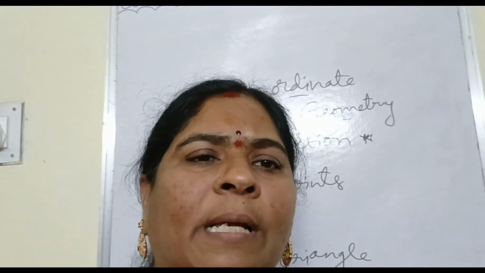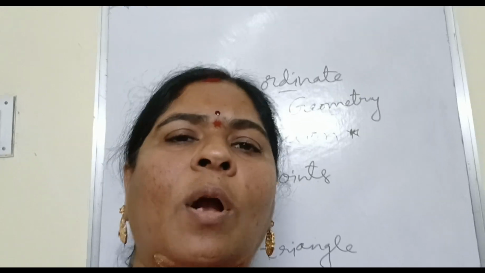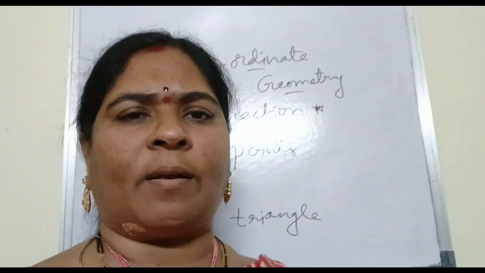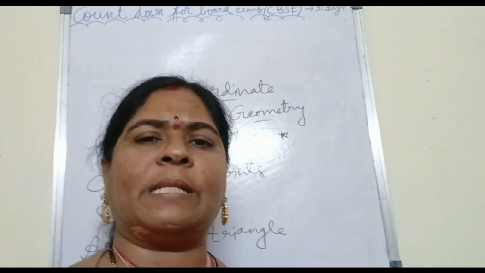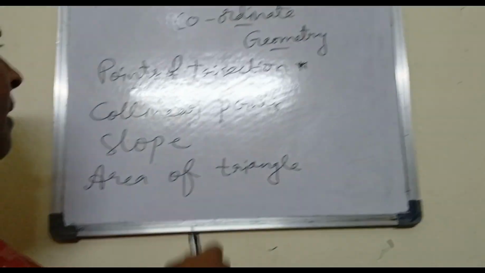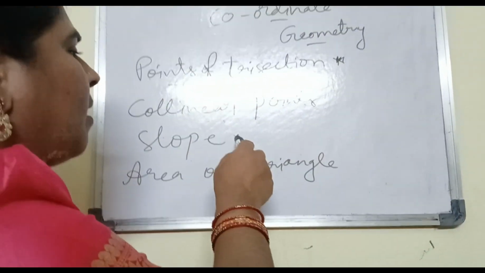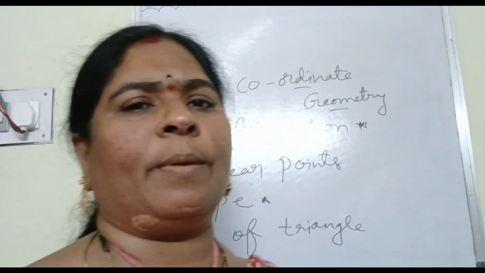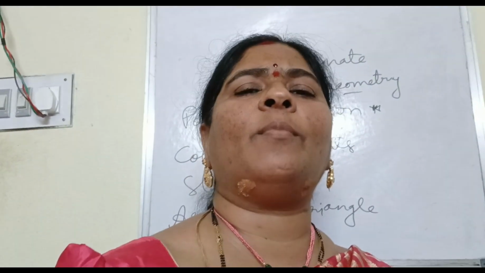And whether the given points form an equilateral triangle or isosceles triangle or scalene triangle, or what figure is formed, is it a square or not. Depending upon the distance formula they may ask, or area of the triangle they may ask, or slope directly they may ask, or related to slope they may ask. So every formula they have to practice well.